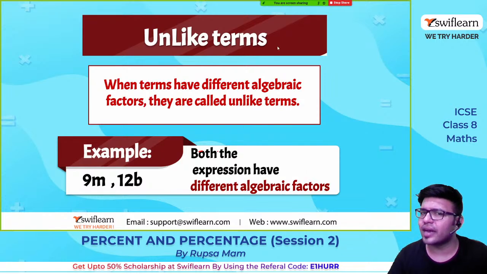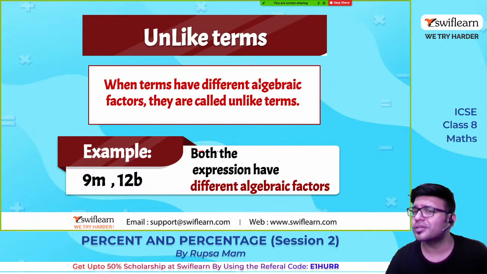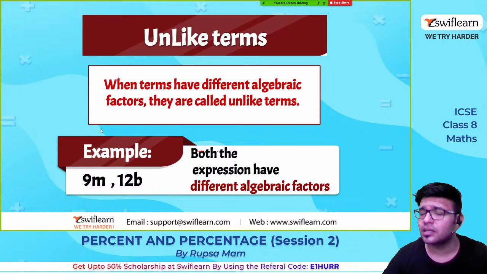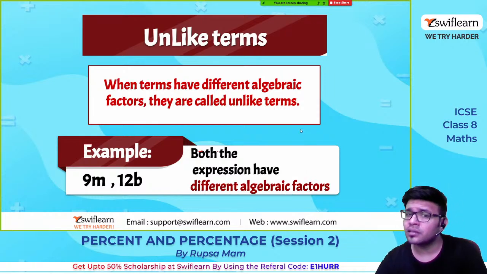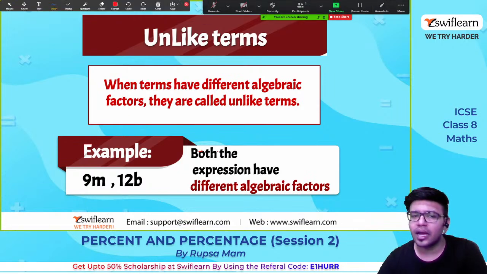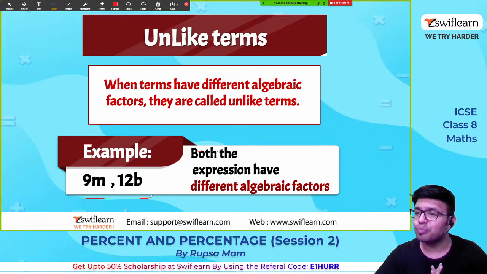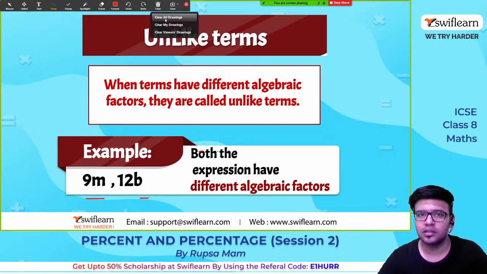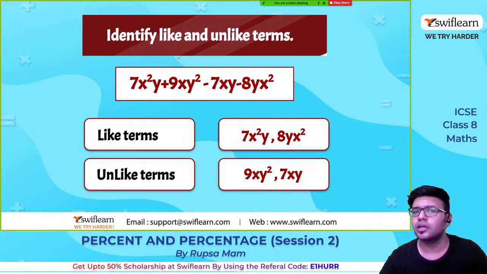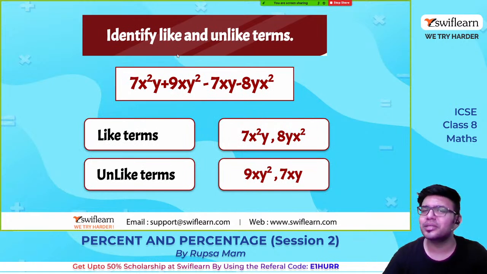What are unlike terms? When two or more terms have different algebraic factors, they are called unlike terms. 9m and 12b. Okay, see, there is a variable m here, there is a variable b. Those are completely different. So both the expressions have different algebraic factors. Yes. So identify the like terms and unlike terms.